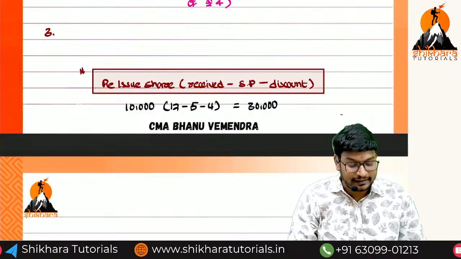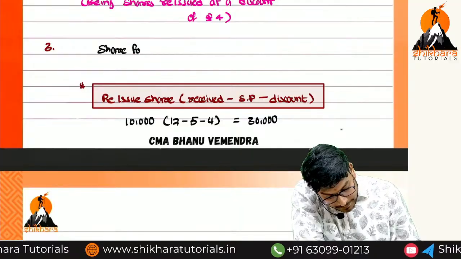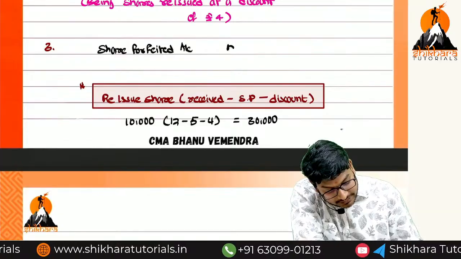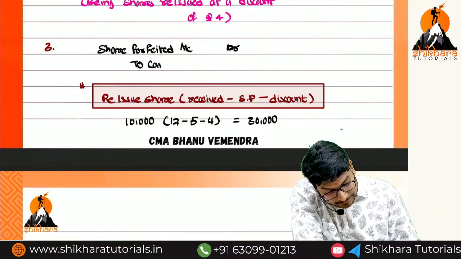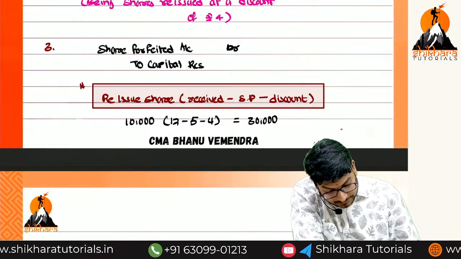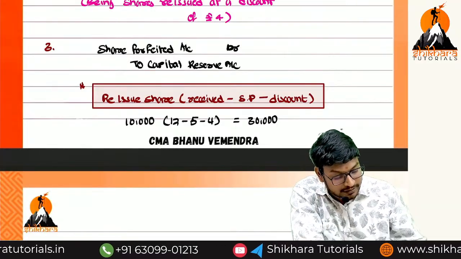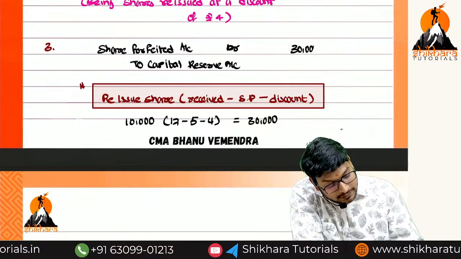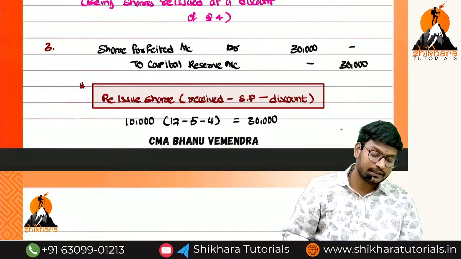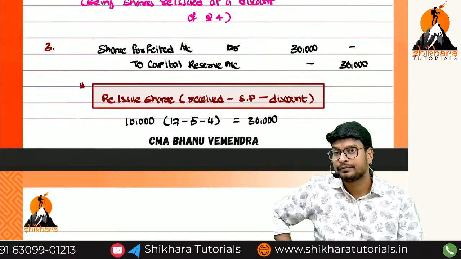Okay. Now what is the entry, ma? Share forfeiture account debited to capital reserve account. What is the amount, ma? 30,000. And 30,000, being gain on forfeiture transferred to the capital reserve.